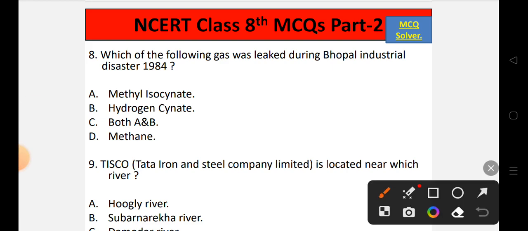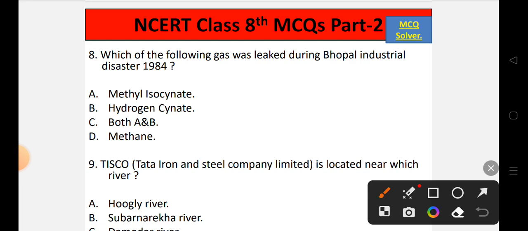So if you look into the details of Bhopal industrial disaster 1984, we all know that methyl isocyanate was available there, and it acted as a poisonous gas. And along with methyl isocyanate, one other gas was also there, which is hydrogen cyanide.